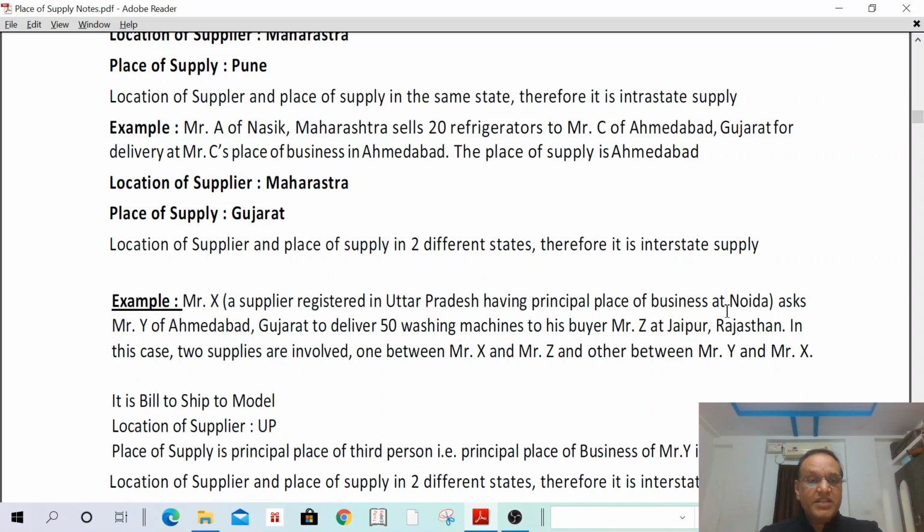He is asking Mr. X to supply goods to Mr. Z. Mr. X is raising bill to Mr. Y only, not Mr. Z. In such a case, place of supply shall be the principal place of business of the third person, that is Mr. Y. Therefore, location of the supplier is Uttar Pradesh and place of supply is in Ahmedabad. So, location of supplier and place of supply are in two different states. Therefore, it shall be treated as an interstate supply.